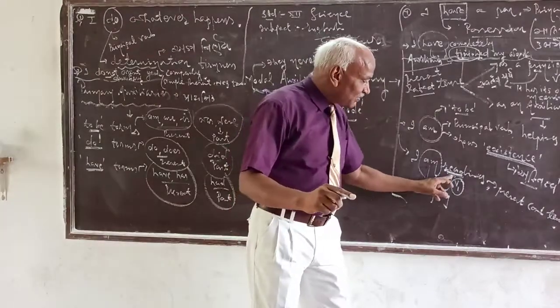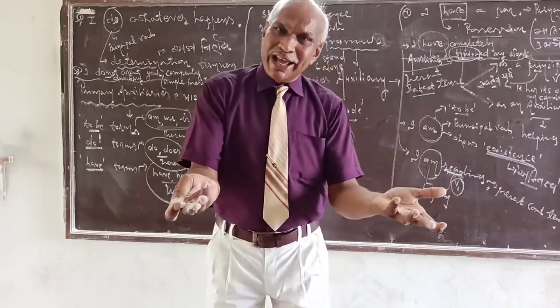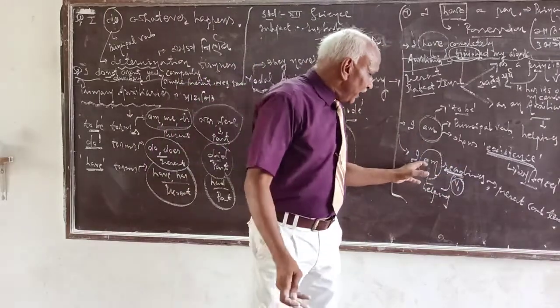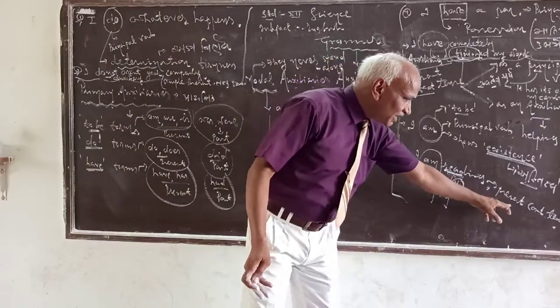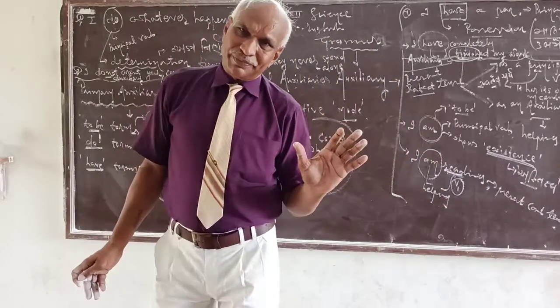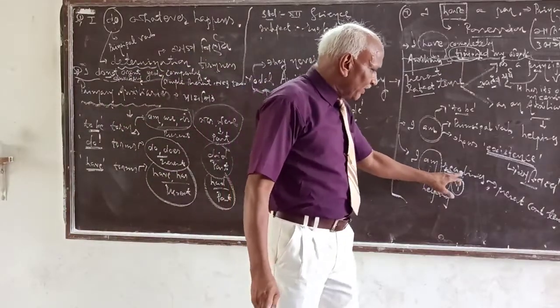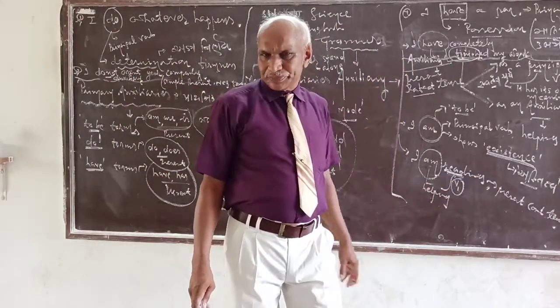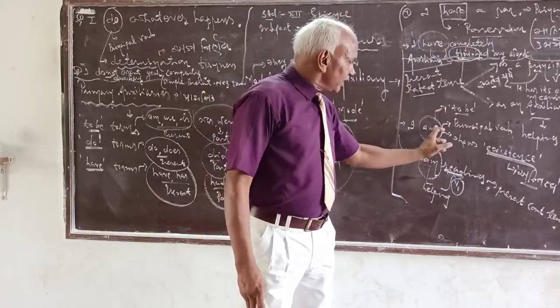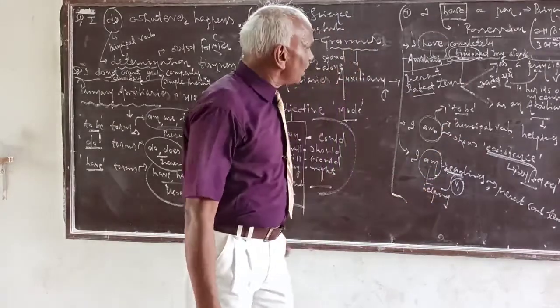When it helps read, read becomes reading and makes present continuous tense. Subject, to be verb, verb 1 plus ing. As a principal, as an auxiliary.